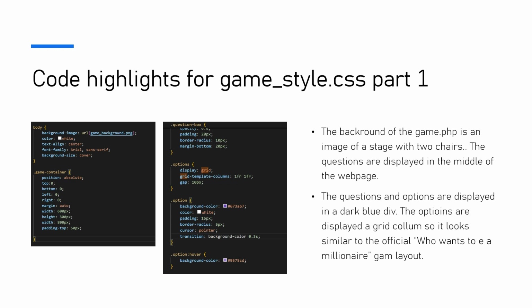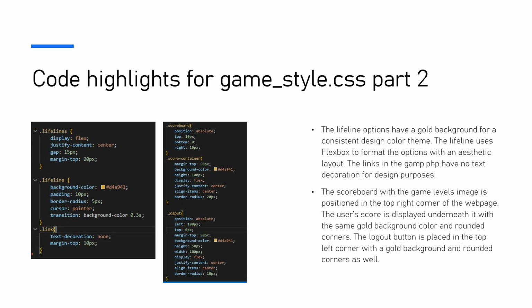Code highlights for the game Style CSS Part 1. The background of the game PHP is an image of a stage with 2 chairs. The questions are displayed in the middle of the web page. The questions and options are displayed in a dark blue div. The options are displayed in a grid column, so it looks similar to the official Who Wants to Be a Millionaire game layout.